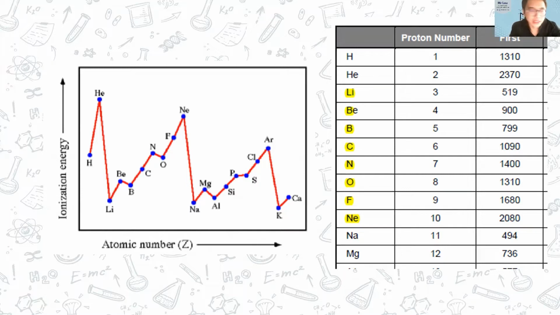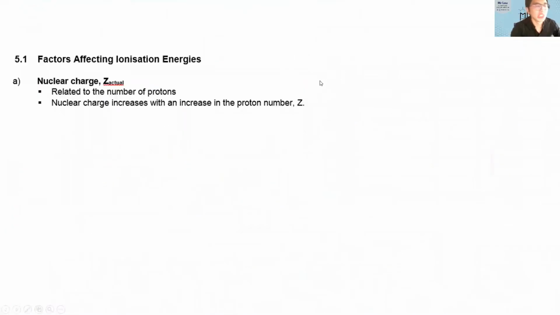In order for you to understand why, you need to first understand the factors that affect the ionization energy. Now, there are two main factors that affect the ionization energy. The first one is the nuclear charge. This nuclear charge is related to the number of protons. The more protons there are, the greater the nuclear charge.